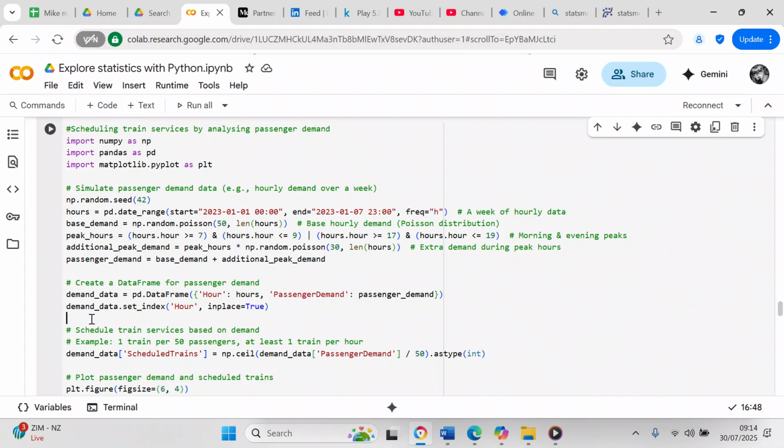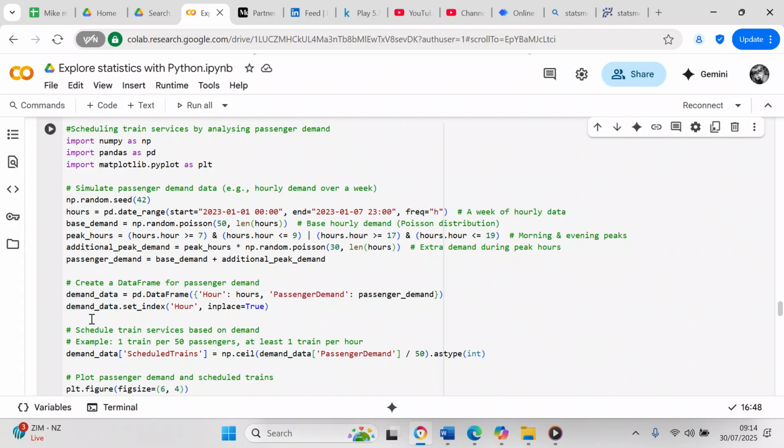That has created a data frame where the hours are the first column, column number 0, and passenger demand is the second column, column number 1. But we're going to set the hours to the index, so that's demand_data.set_index, brackets, 'hour', comma, inplace equals True. That means your hour is your index and your passenger demand is the only column in the data frame.